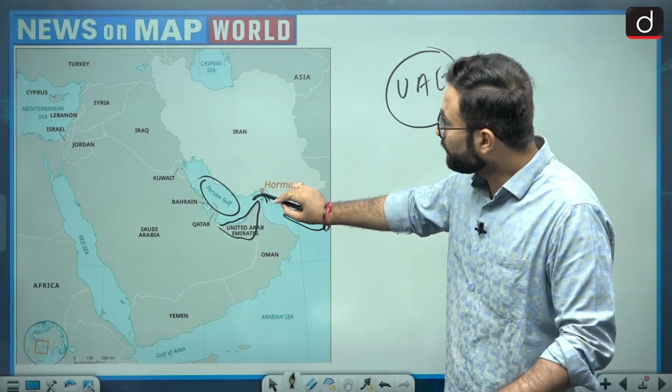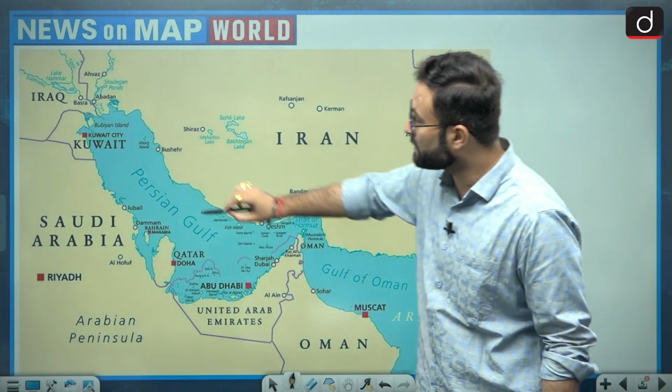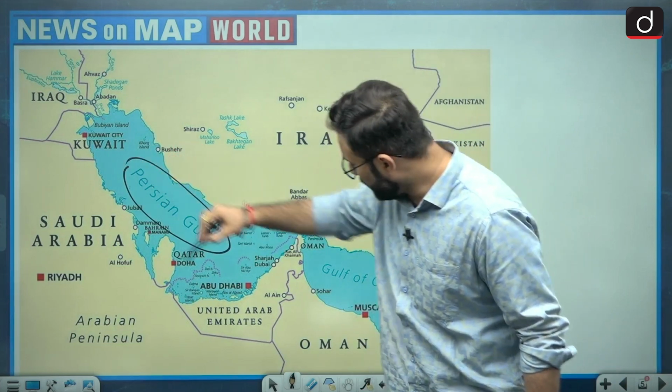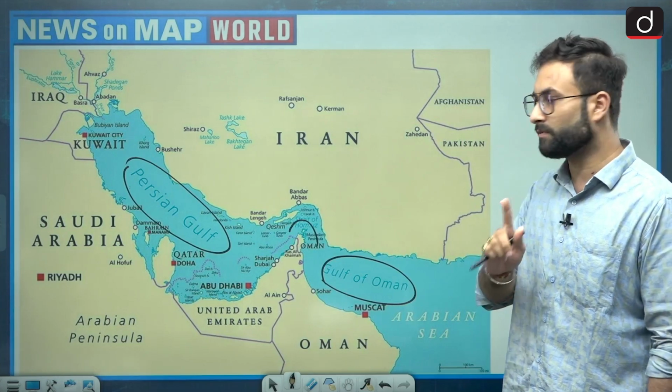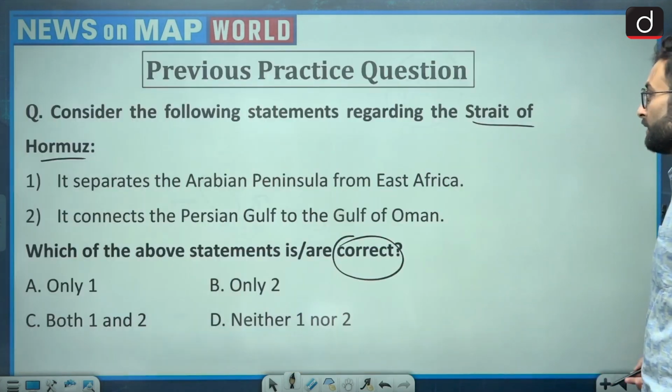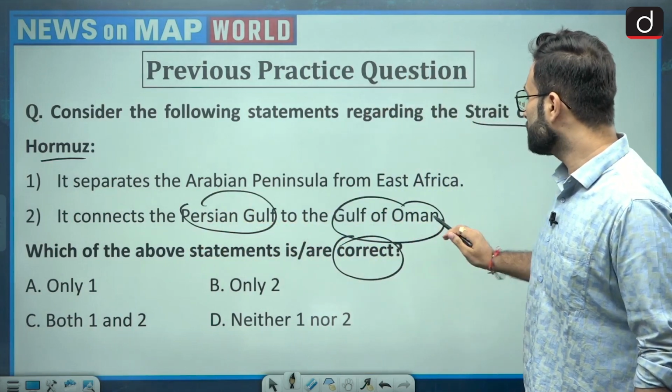Now here you can see the Strait of Hormuz. If we zoom in, you can see this is the Persian Gulf, and this is your Gulf of Oman, and this is your Strait of Hormuz. So that is one thing. Now coming to the statement again: Persian Gulf to the Gulf of Oman. This statement is correct.